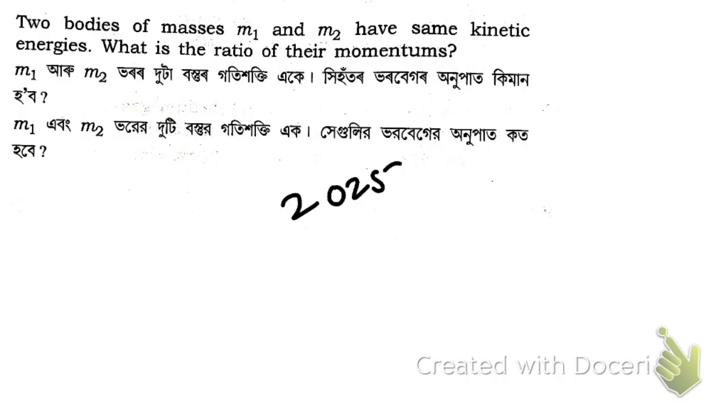Two bodies of mass m1 and m2 have the same kinetic energies. What is the ratio of their momentum? Hope you know the relation between kinetic energy and momentum. Kinetic energy is equal to half mv square.